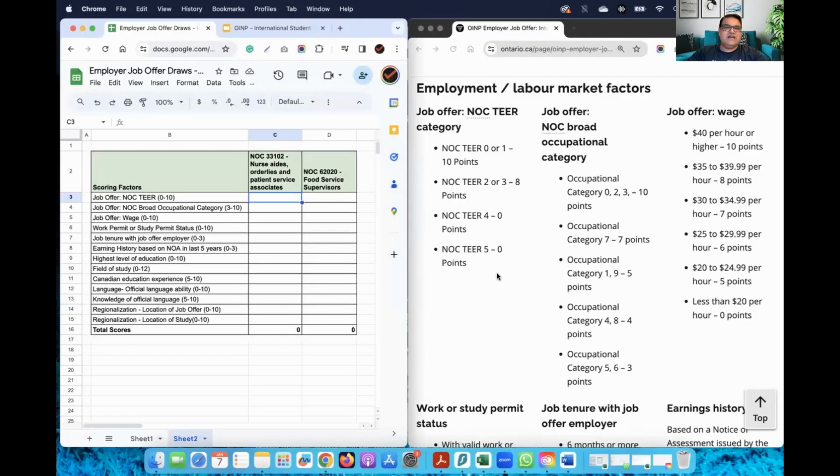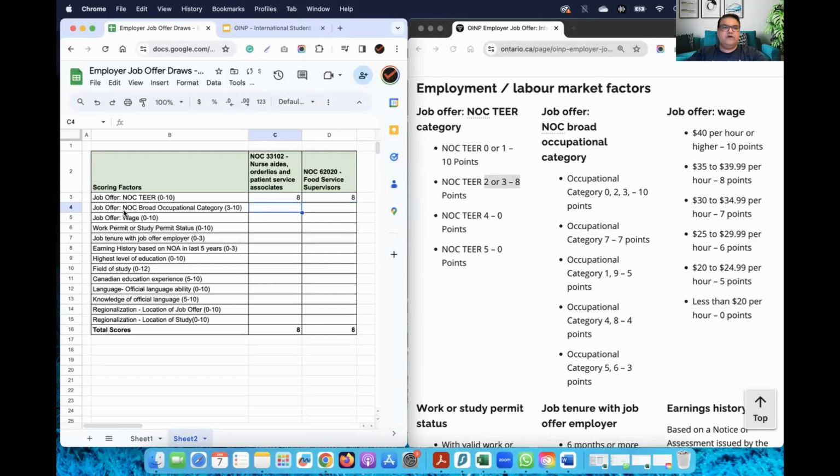Now we will do an exercise where we will calculate the scoring factors for 2 occupations. One is nurse aide and the other is food service supervisor. I'm assuming that both of them have done a 2-year diploma from Ontario or any Canadian institute for that matter, which is eligible. And let's start calculating their scores. So first thing is job offer, right? The first one is in tier 3, which is nurse aide, and the other one is food service supervisor, which is in tier 2. For both tier 2 and tier 3, you have 8 points. So I'm going to give 8 points here to both of them.